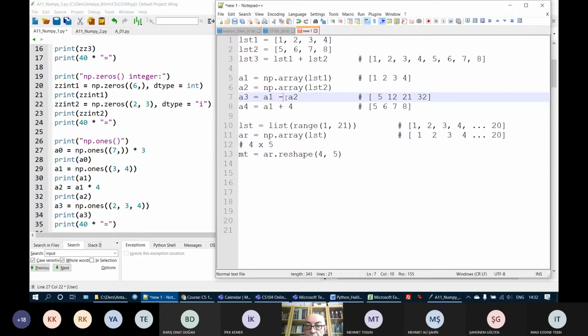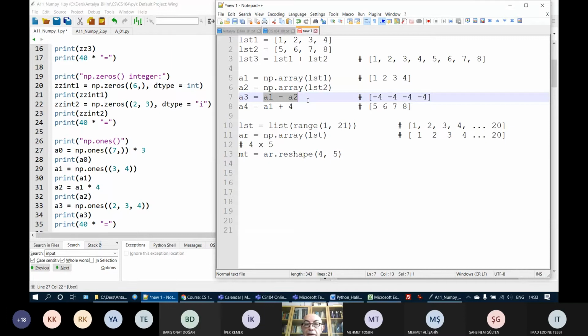Or if I have minus here, 1 minus 5 is minus 4, 2 minus 6 is minus 4 again, 3 minus 7 is minus 4 again, and 4 minus 8 is minus 4 again. For example, I can subtract two arrays, in which case every element is subtracted from the other array.